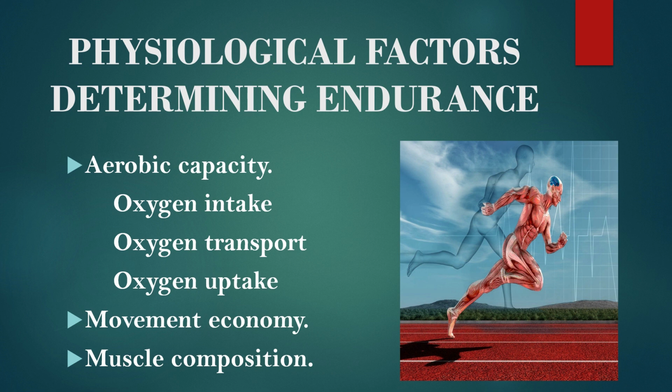Okay. And the next factor affecting endurance is muscular composition. So children, as we have already studied, muscle consists of two fibers, red fiber and white fiber. And if a person has a great amount of red fiber, or I can say slow twitch fiber, in muscle, he can perform any activity for a long time, because slow twitch fibers are best used for aerobic activity or endurance activity. Okay.